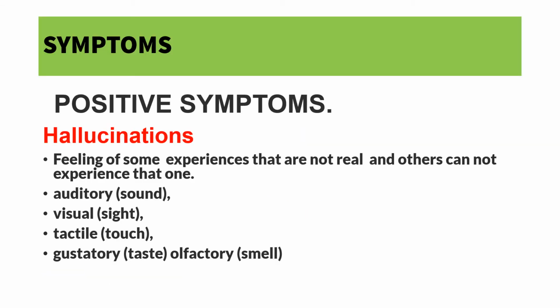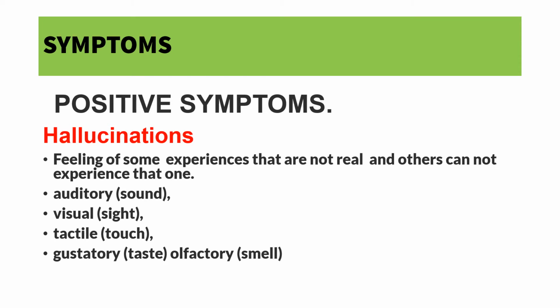So, symptoms. Symptoms include positive symptoms and negative symptoms. Positive symptoms include hallucination, delusion, etc. Hallucination means feeling of some experiences that are not real and others cannot experience. For example, a schizophrenic patient can hear some unusual sound, but the person sitting near cannot hear it. The patient will ask, some music is coming, can you hear it? But others say we can't hear. That is auditory hallucination.